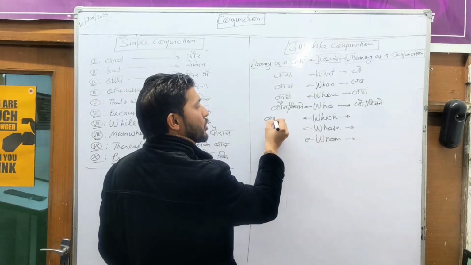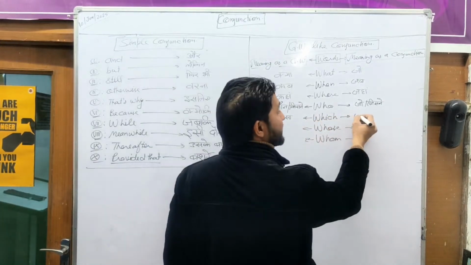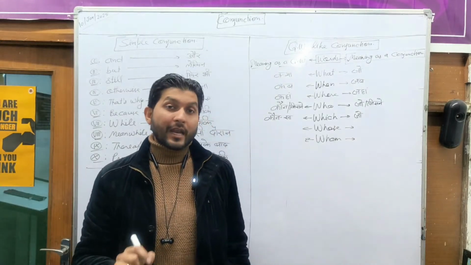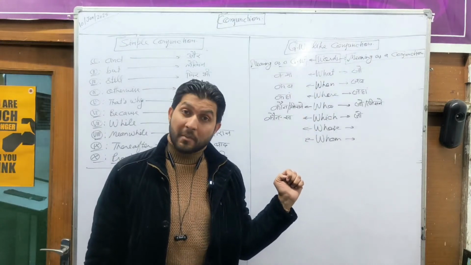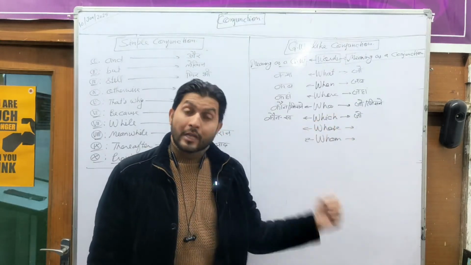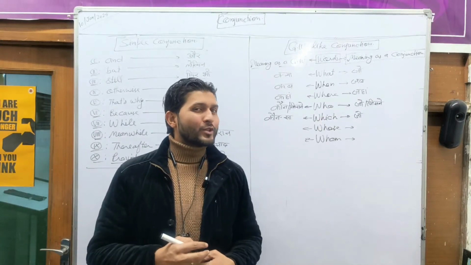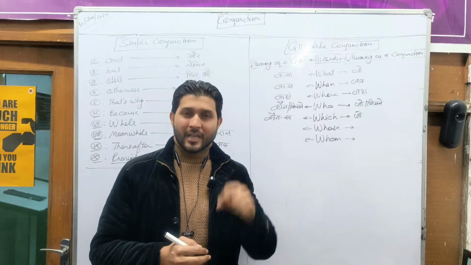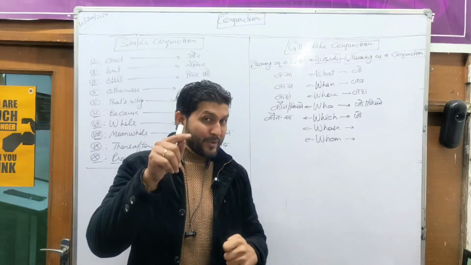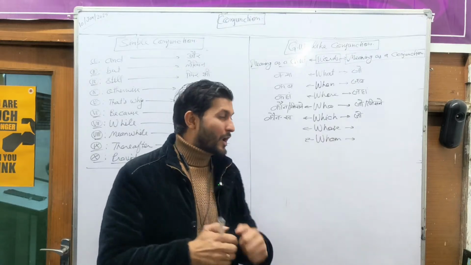In the same way, if I talk about which, which means कौन सा, and the same word has another meaning, which means जो. Now people may be getting confused, like, sir, what has the same meaning जो, who has the same meaning जो, and which also has the same meaning जो. So 3 words have the same meaning. There must be confusion. If you are also finding confusion and want clarification, just be active. I also want to know whether you are attentive to the video or not. Be active and write in the comment box. I want to see whether you want clarification or not. Come on, everyone, keep focusing.